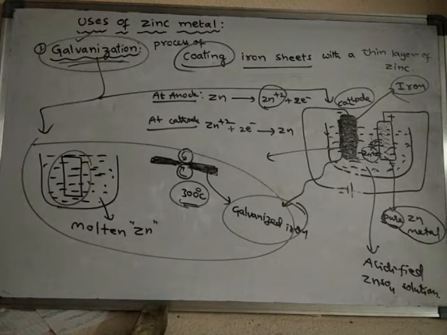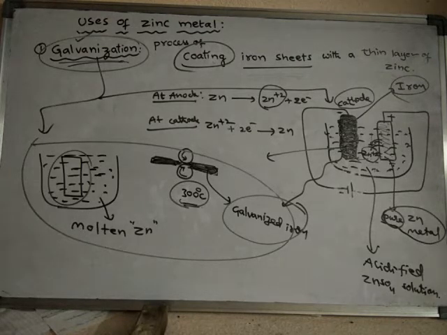Galvanization protects the iron, it prevents iron from rusting. It is because a very thin film of zinc oxide is formed over the zinc. A very thin protective layer of zinc oxide is formed over the zinc.